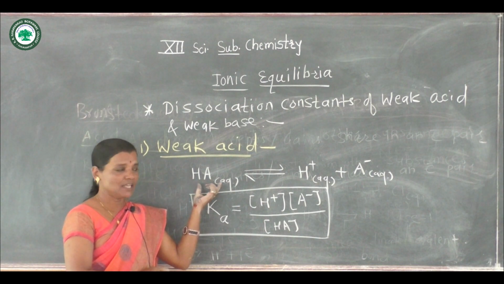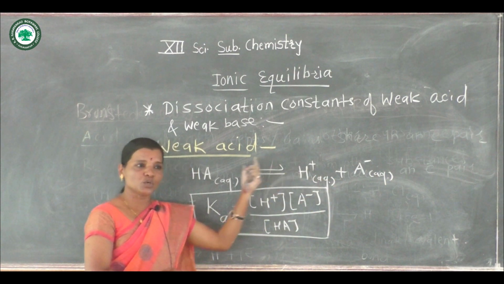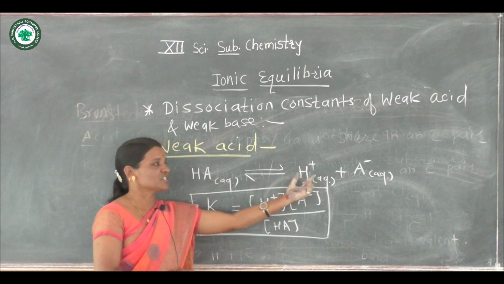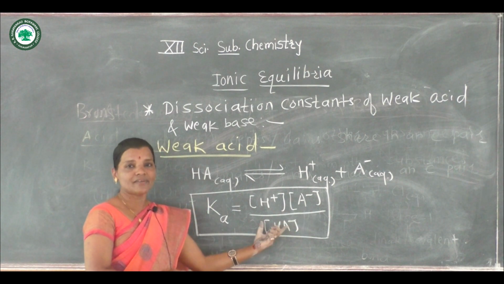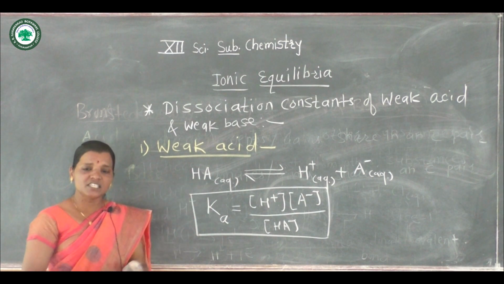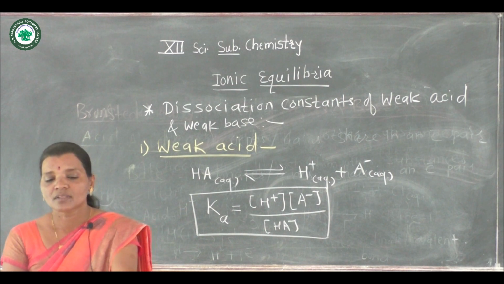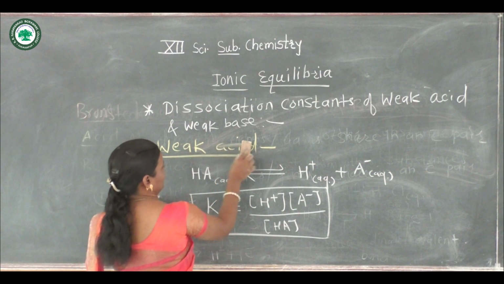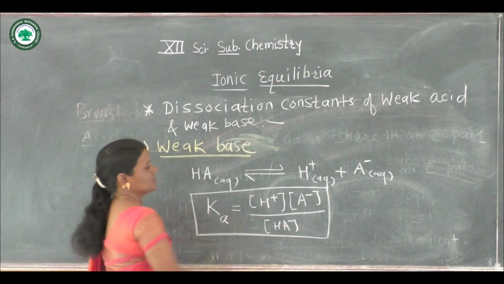HA, that is a weak acid, in aqueous solution forms H plus ions and A minus ions. So Ka, the dissociation constant, is equal to the molar concentration of H plus ion into the molar concentration of A minus ion divided by the molar concentration of unionized HA. And similarly, we can see the dissociation constant for weak base.